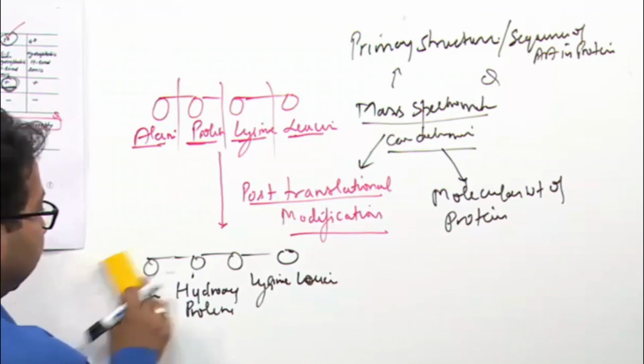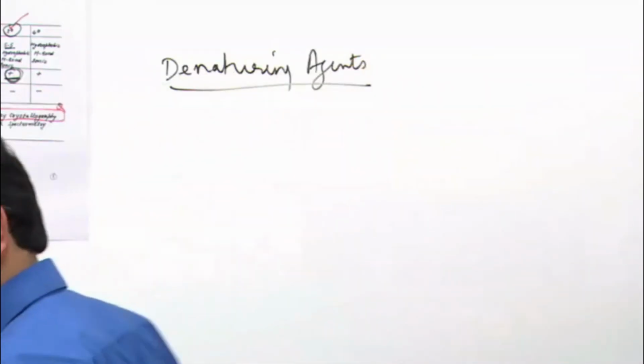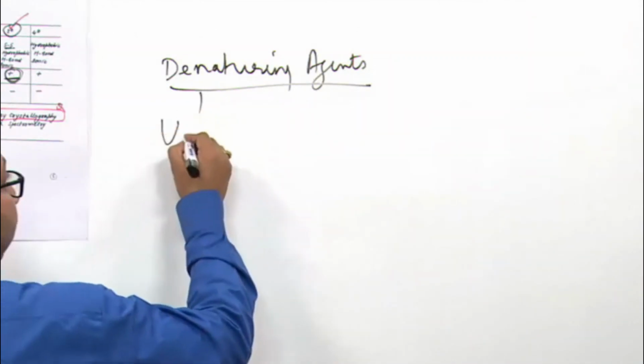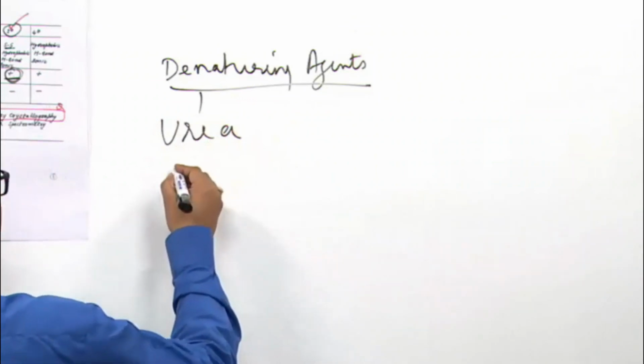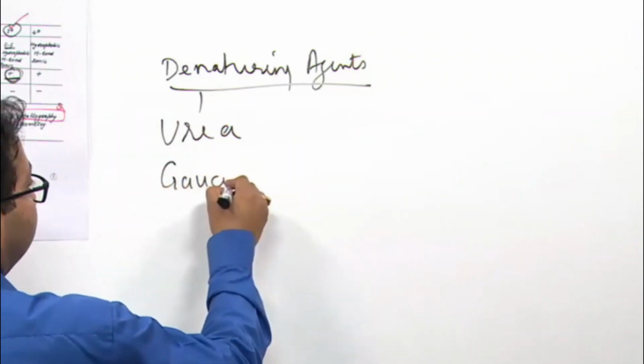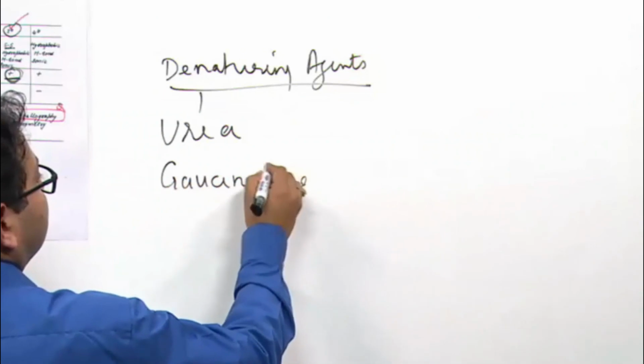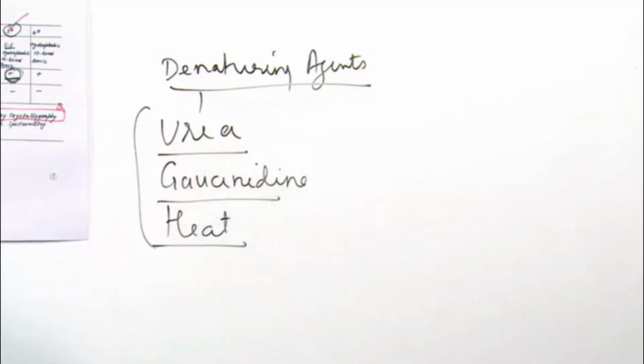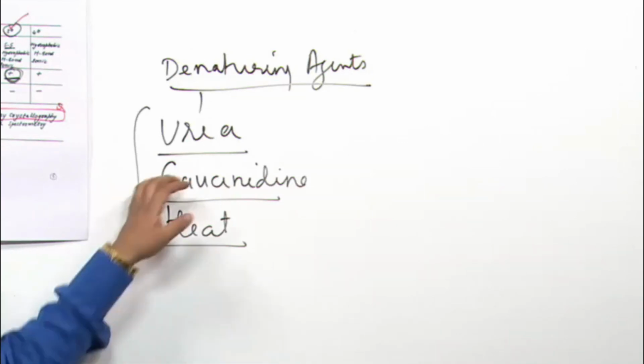Common denaturing agents are urea, guanidine, and heat.